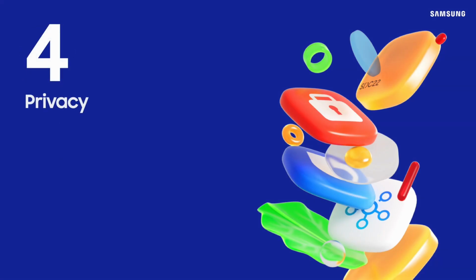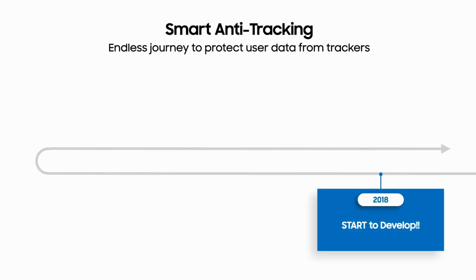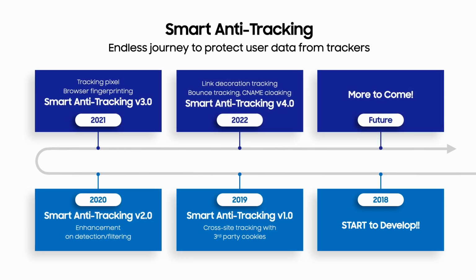Now let's talk about one of our main focus areas, privacy. Privacy is one of the top priorities for Samsung Internet. Therefore, we provide different ways to respect users' data. Let me introduce you to Smart Anti-Tracking. Smart Anti-Tracking is our ongoing project to protect users' private data from trackers, which unfortunately will never end.